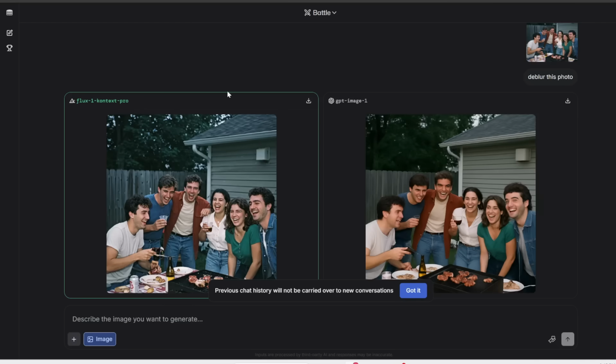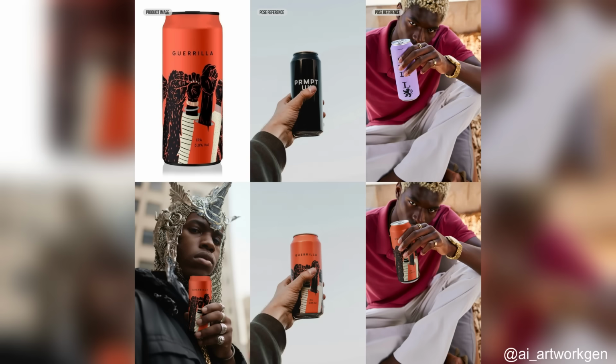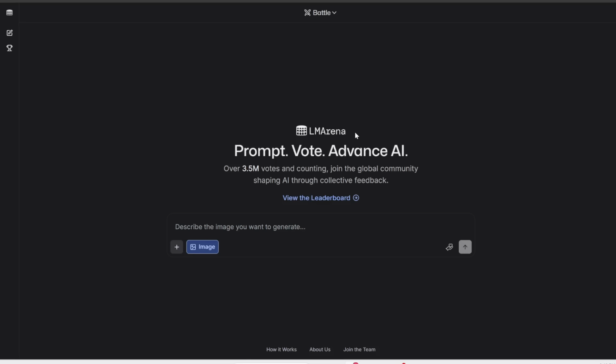Now, some of the time, both these models might not include Nano-banana, so that's the annoying thing about this, you kind of have to keep repeating this again and again and hope that at least one of these is using Nano-banana. Anyways, I just wanted to give Nano-banana a mention because this is by far the best image editor you can kind of use right now. But like I said, I'll wait until this is actually officially released before I do a full review video on it, so stay tuned for that. For now, I'll link to this LM Arena page, which at the time of this recording is the only place where you can use Nano-banana.